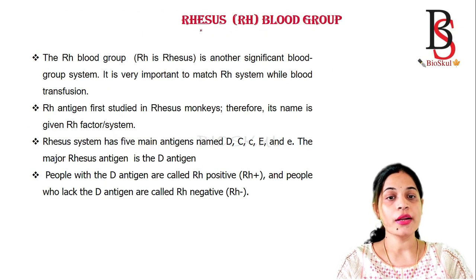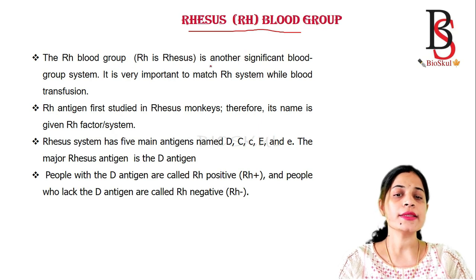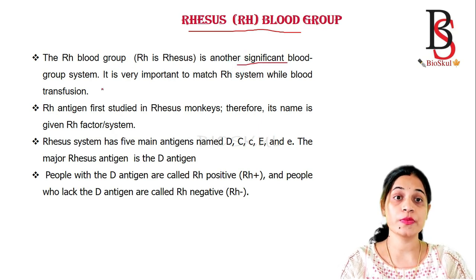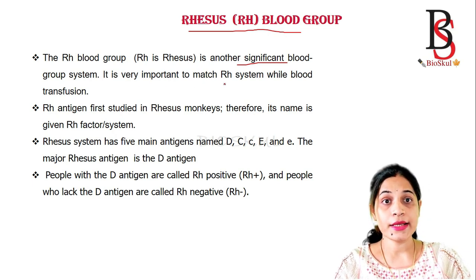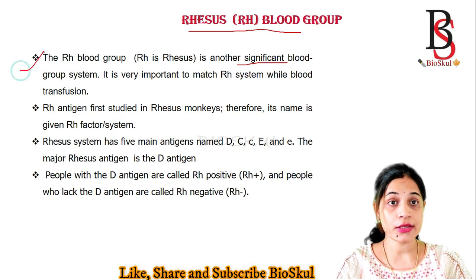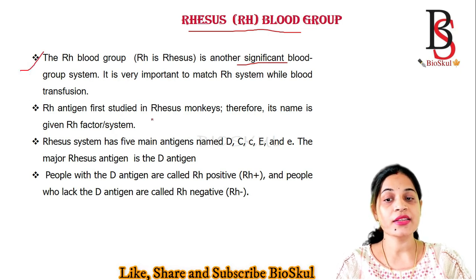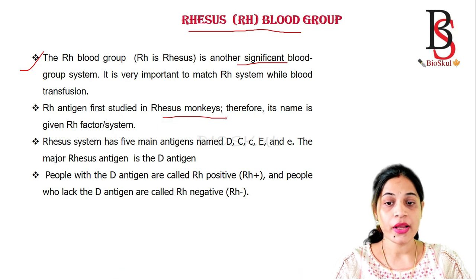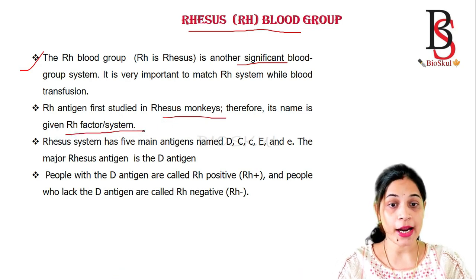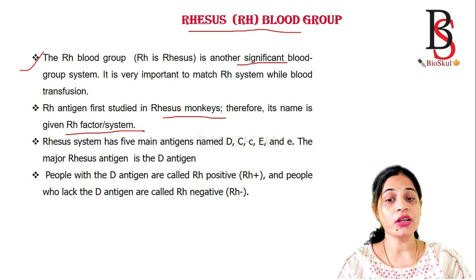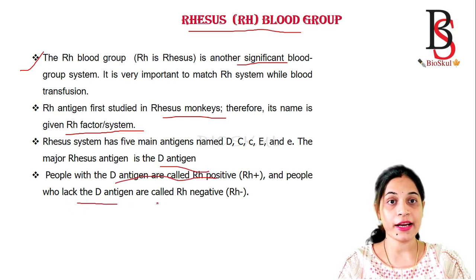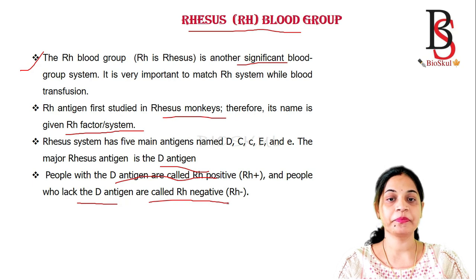Now coming to the rhesus blood group. The rhesus blood group is another significant blood group system. It is important to match the RH blood group system during blood transfusion. The RH antigen was first studied in the rhesus monkey. That's why it is named the RH factor or RH system. The RH system has 5 major antigens, but the major antigen is antigen D. People with the D antigen are called RH positive. People who lack the D antigen are called RH negative.